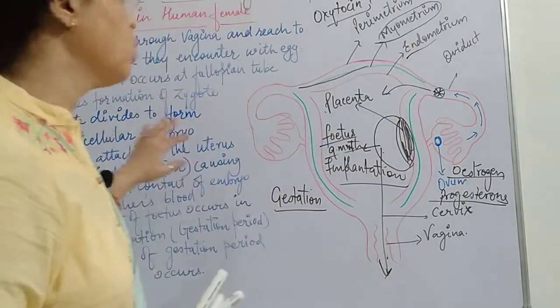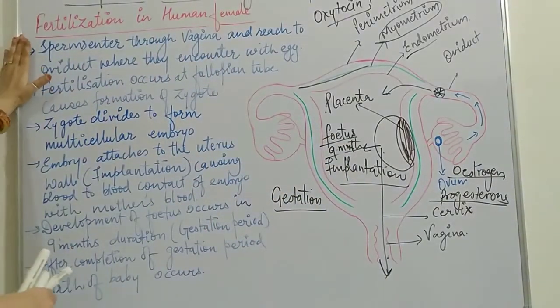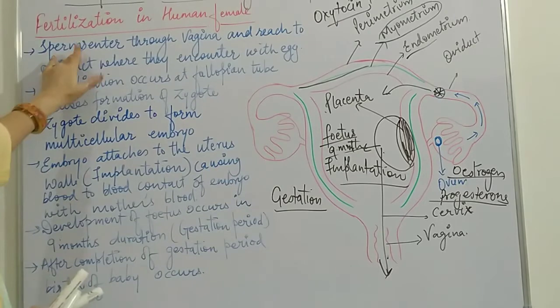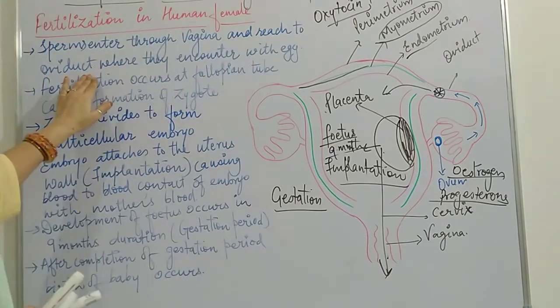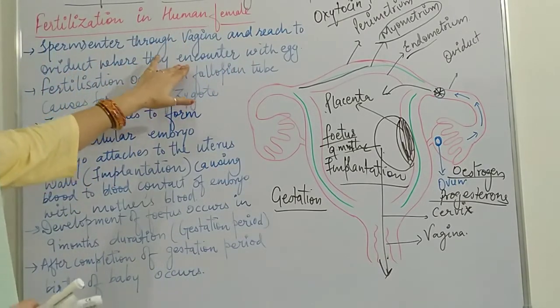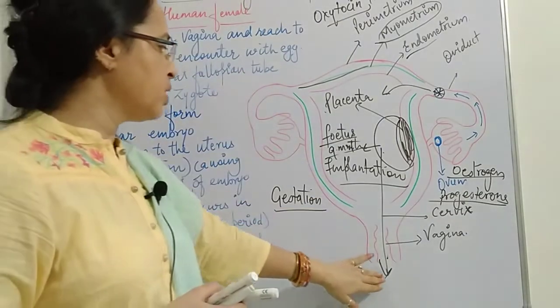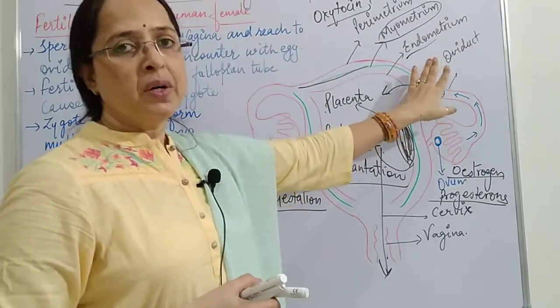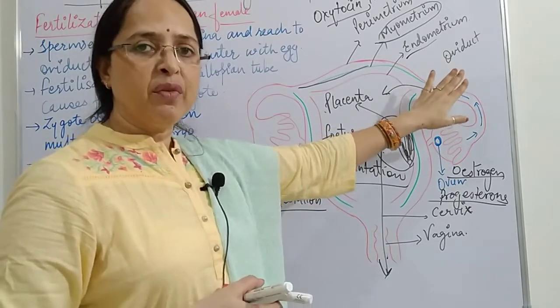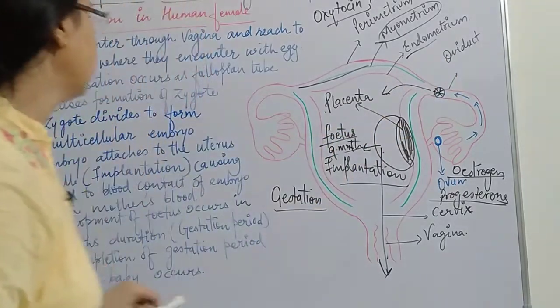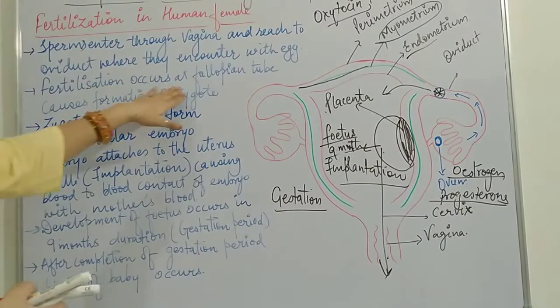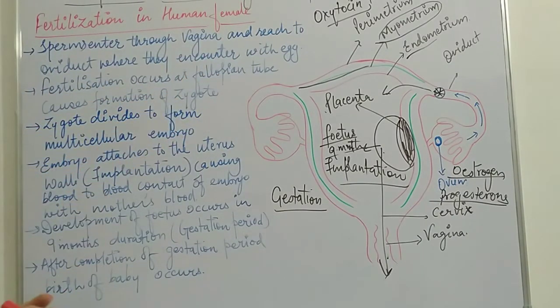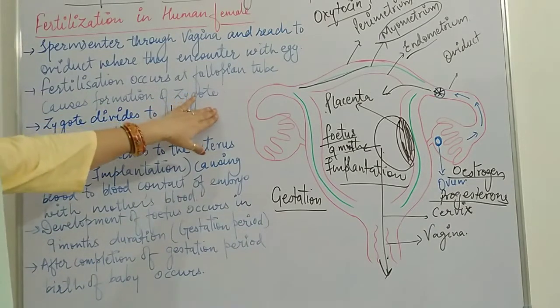Now just have a look over here. Fertilization in human females: sperm enter through the vagina and reach the oviduct where they encounter the egg. That means sperm enter through the vagina and reach the oviduct where the sperms find the ovum and where the fertilization process occurs. So fertilization occurs at the fallopian tube. The fallopian tube is also called the oviduct. It causes formation of the zygote.